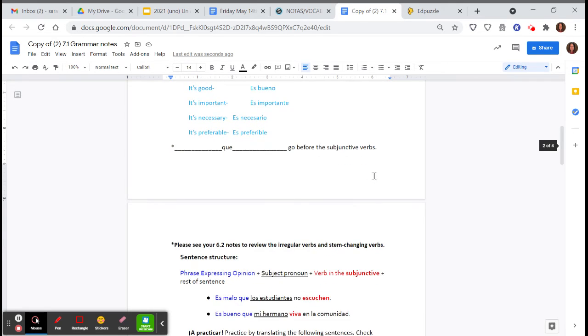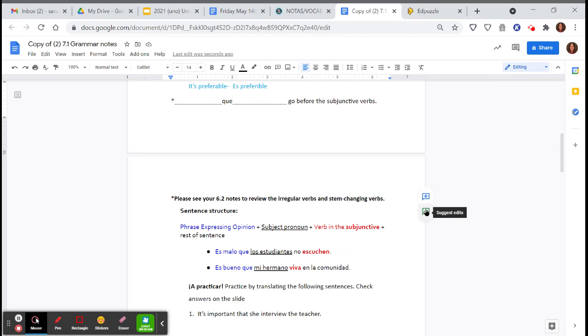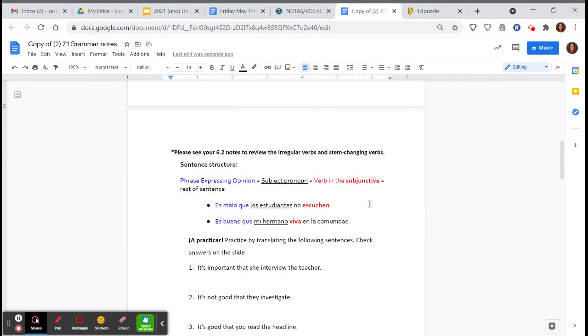So on. So on your notes, it says, please see your 6.2 notes to review the irregular verbs and stem changing verbs. Save those notes, group them together with the notes that we're taking today, and you can use that to help you as you form the subjunctive and refer back to it. So let's talk about our sentence structure.